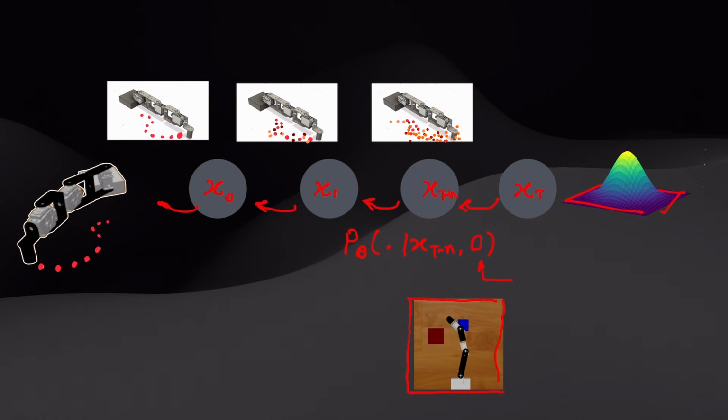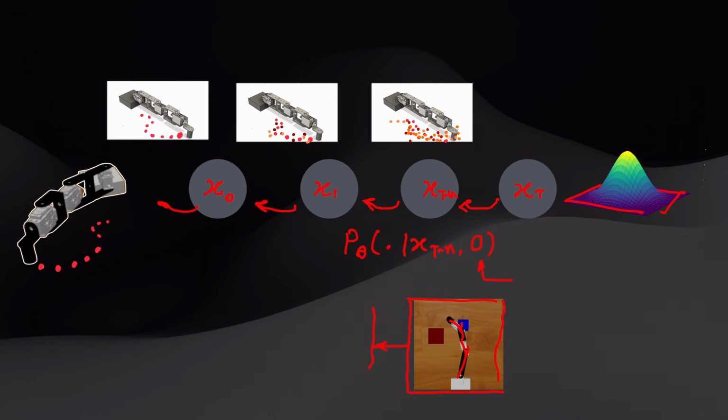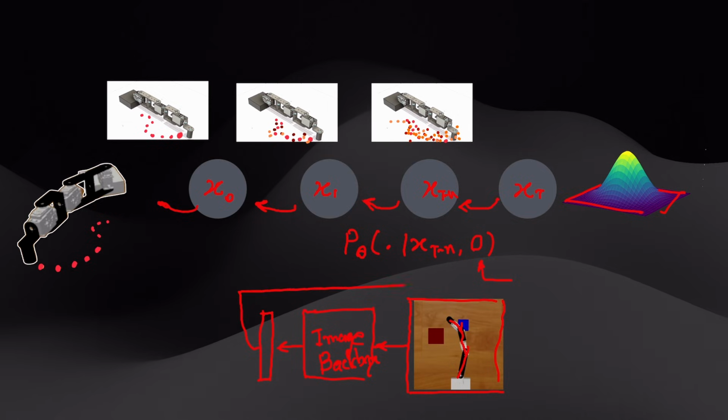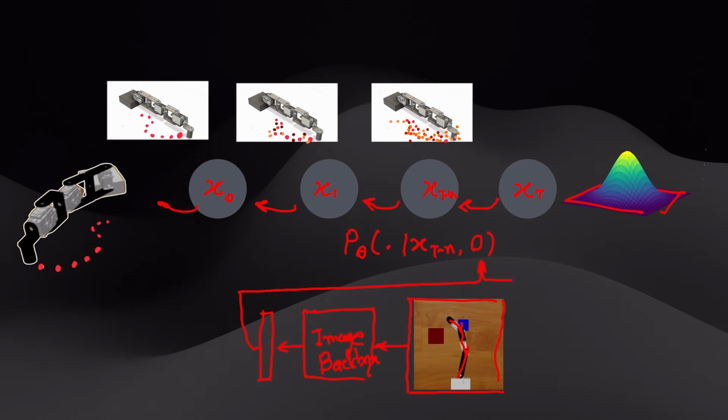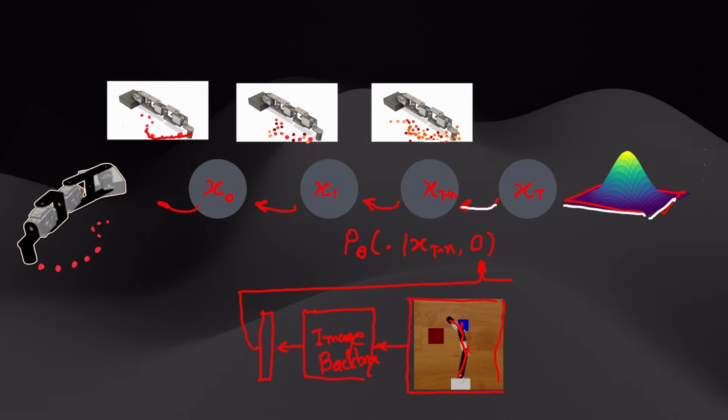Usually we use web cameras or any type of camera to know the current position of our robotic apparatus. This image is then fed to an image backbone network. Then the generated tensor or embeddings are fed as the conditioning signal. So our main target is to denoise the randomly distributed action sequence until we get a clear distribution, as can be seen here.